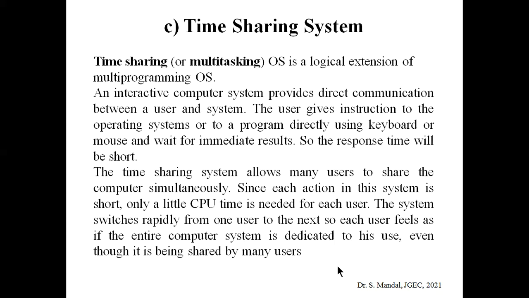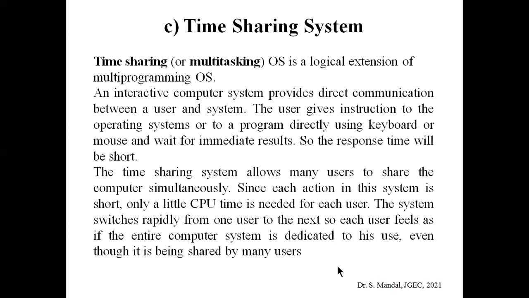The user can give instructions to the OS or to a program using either the keyboard or the mouse, execute some program and wait for the immediate result, such that the response time will be short.